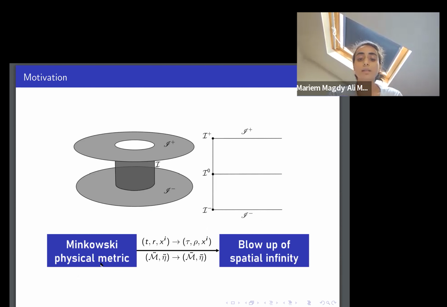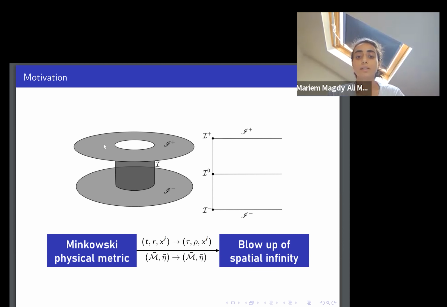In our work, we make use of Friedrich's formulation of spatial infinity. We know that in the standard conformal compactification of Minkowski, spatial infinity is represented as a point on the conformal diagram. In Friedrich's formulation, spatial infinity is blown up to a cylinder. We see this in this three-dimensional diagram here, where the cylinder I connects the past null infinity with the future null infinity.